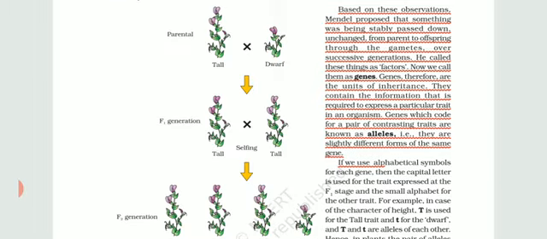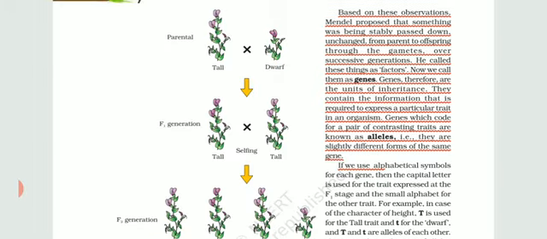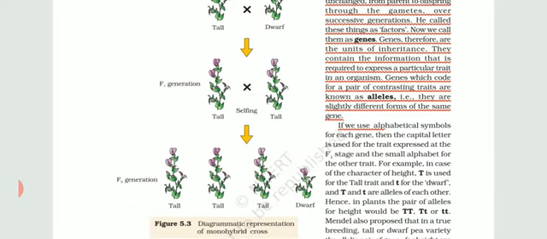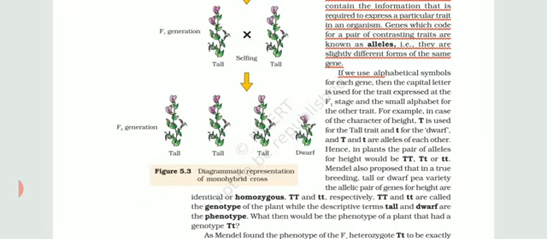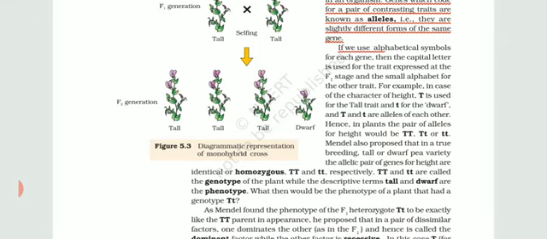So in this figure 5.3, the same cross is shown. Parentals are there, the F1 generation hybrid tall came, then self-pollination, and in the F2 generation 3 are tall and 1 is dwarf. Capital letters should be used for the dominant trait, and small letters for the recessive trait. For example, for height, capital T is used for tall, small t for dwarf. So in a pair of alleles, we write either capital T, small t or small t, small t.